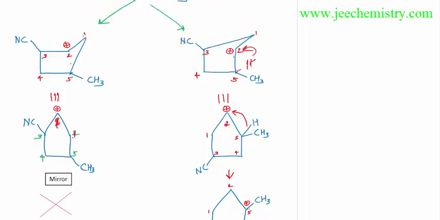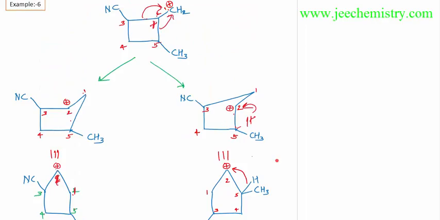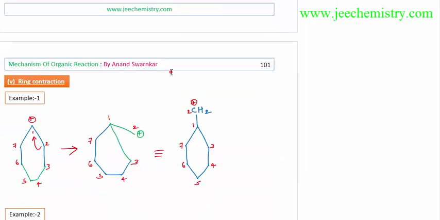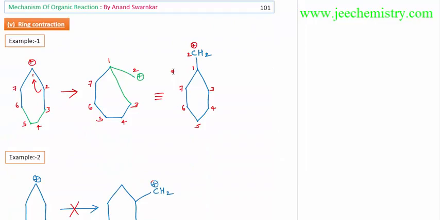So we have to make all the possible products, whatever structures are possible. You have to make all the possible structures and check which one is the major product. This major product will be our answer. Now this is a ring contraction. Ring contraction means becoming a stable smaller ring from a bigger ring. Here is a 7-member ring. So a 6-member ring will be more stable than the 7-member ring. So ring contraction will occur.